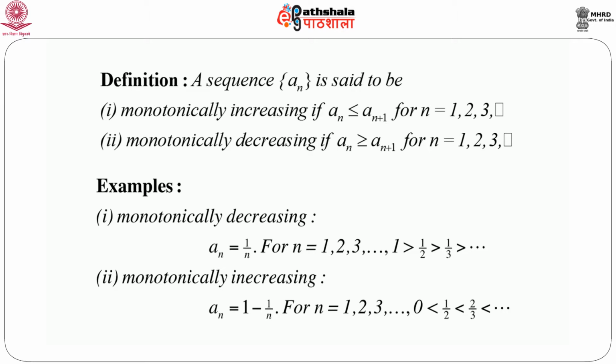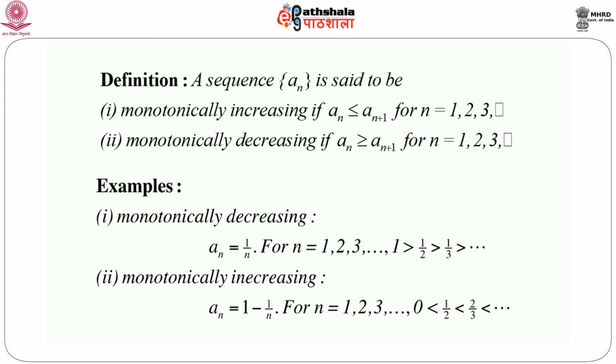For n equals 2, there is A2, the second number, which is 1 minus half, which is half. N equals 3 means A3 equals 1 minus 1 by 3, which equals 2 by 3, and so on. So clearly 0 is less than half, which is less than 2 by 3 and so on. So each number is greater than the previous number. So it is continuously increasing.